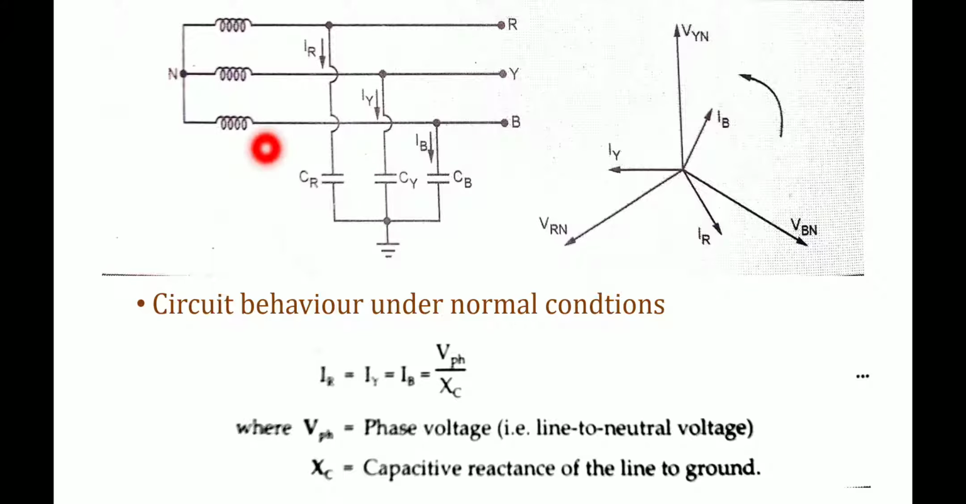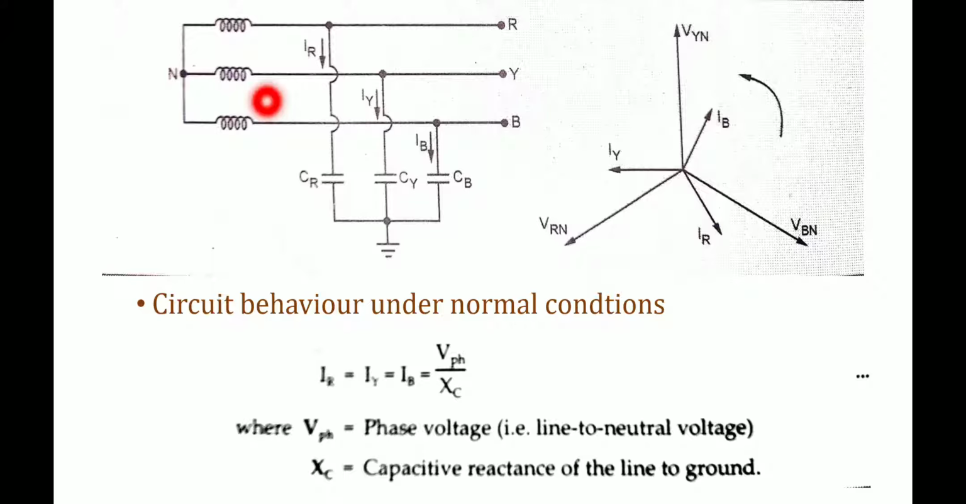This circuit behavior we are going to be studying under the normal condition itself. Under normal condition means what? Under steady state or the balanced condition, there is no fault on the system itself. Getting? So in that case, the line conductors, that is the transmission lines, are the R phase, Y phase and the B phase. So this is the circuit behavior we are going to be studying under the normal conditions, meaning steady state and balanced condition, with no fault on the system.